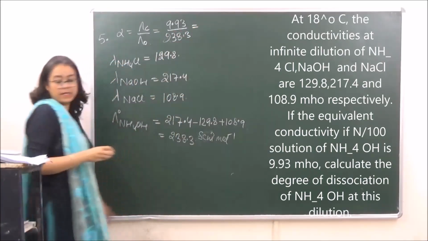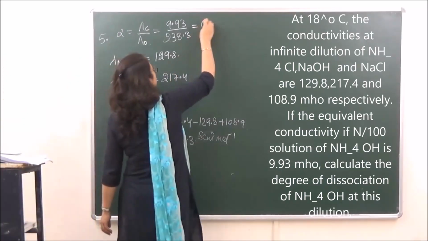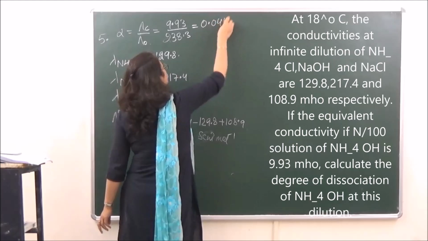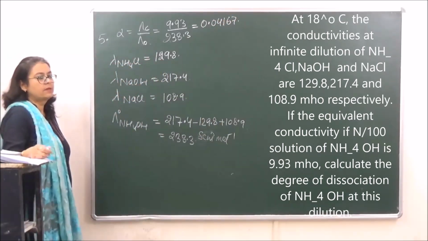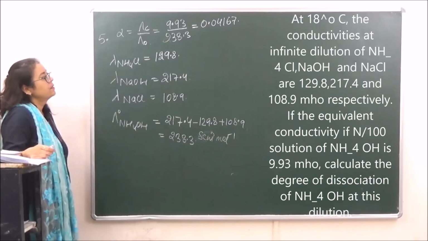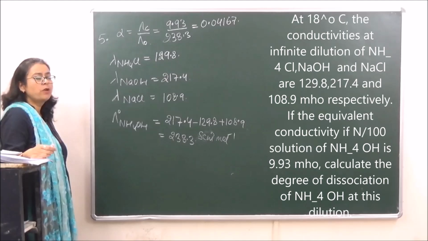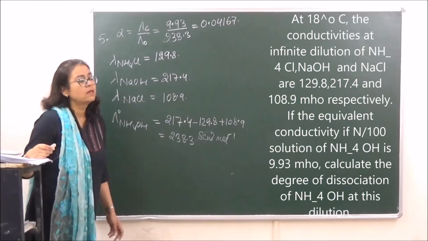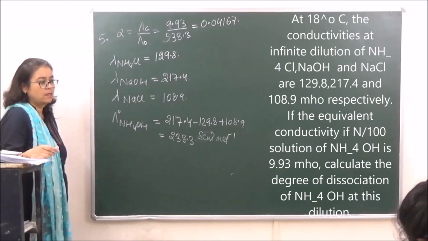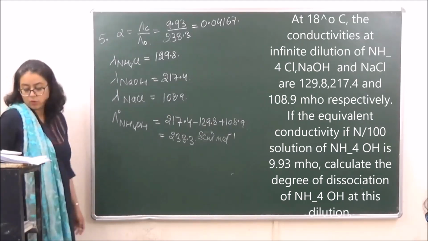When this is calculated, it is coming to 0.04167. So what percentage is dissociating? Only 0.04%. Therefore, ammonium hydroxide is going to be a weak base. It's a weak electrolyte. Okay? So today we will do only till here.